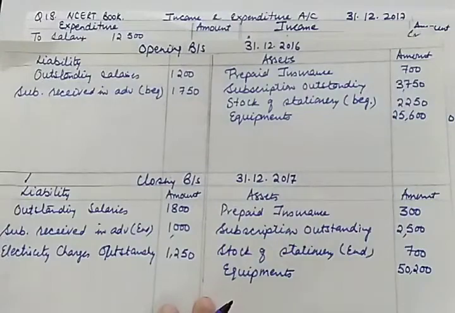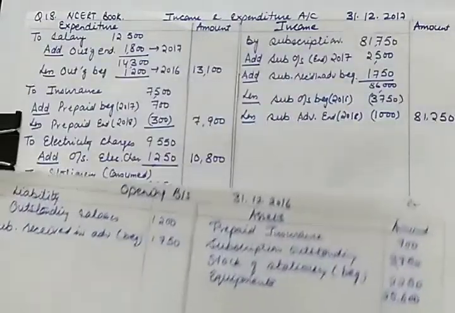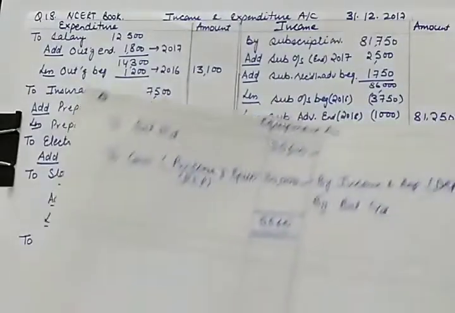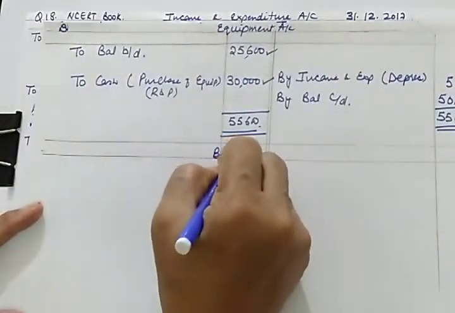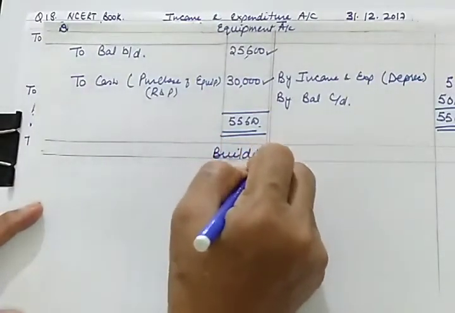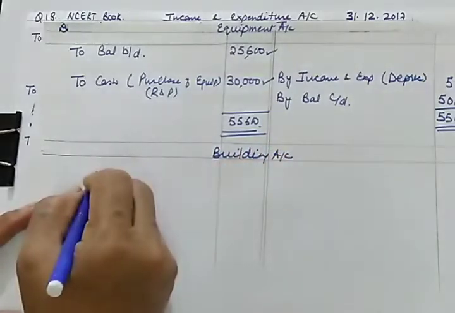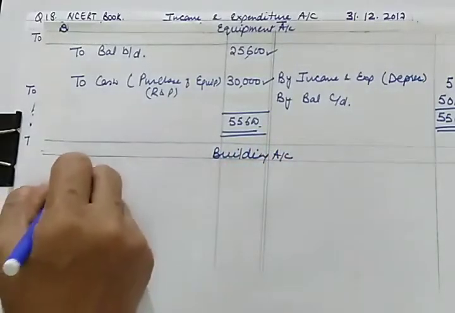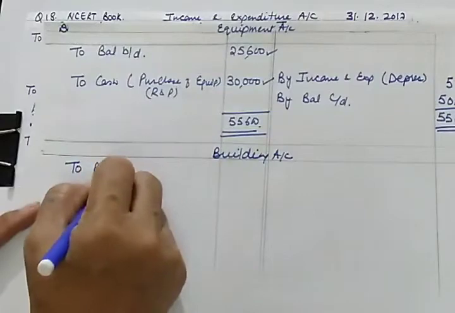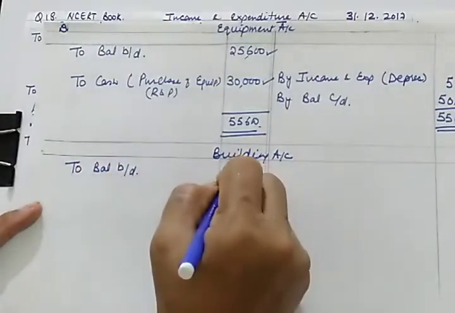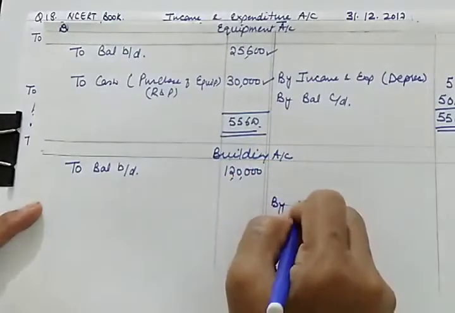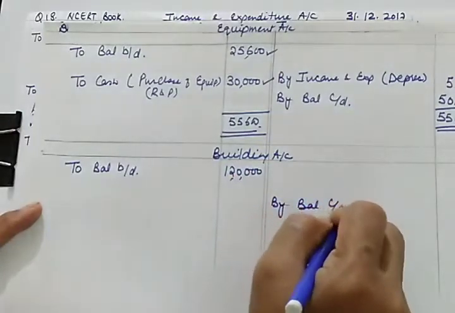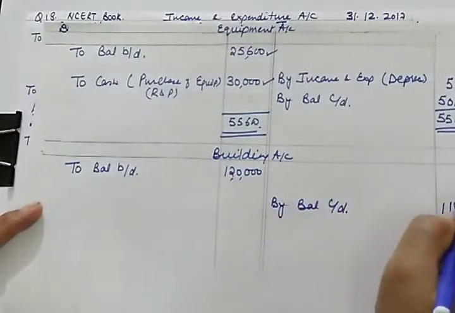Yes. Now building, a similar case with the building also. We need to make a building account. So this is the building account. Though in the building account there is only opening and closing, no adjustment is there. It can directly be calculated. Opening is 1,20,000, and the closing balance carried down is 1,14,000.